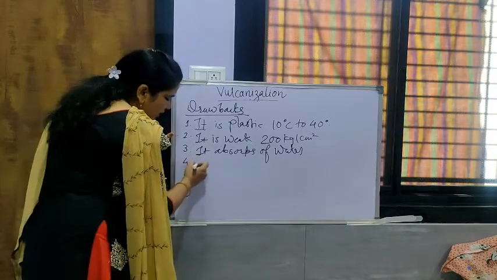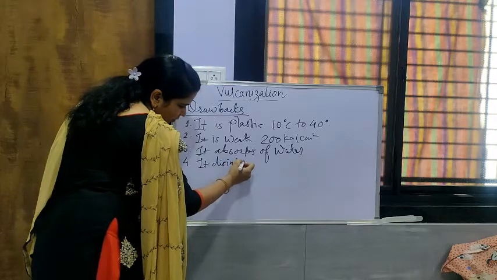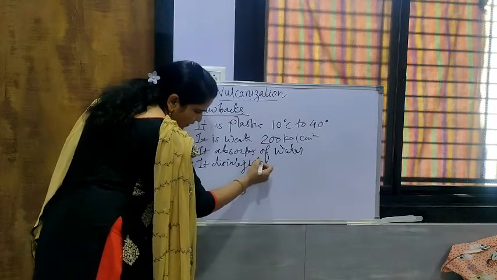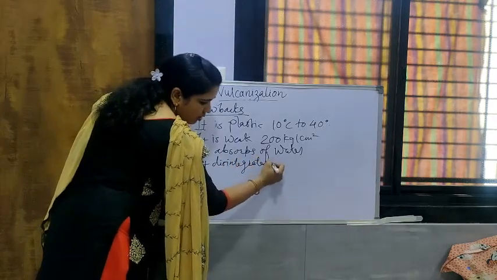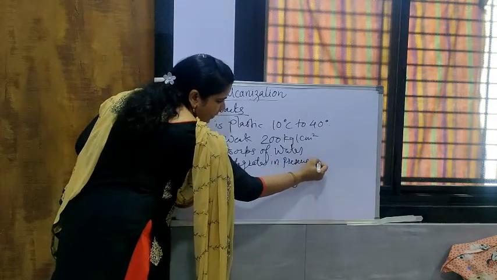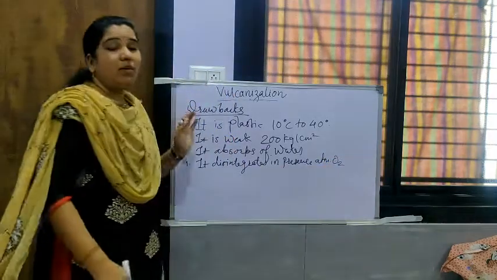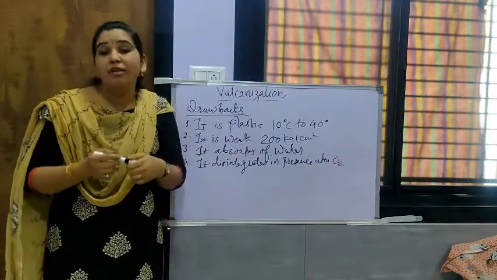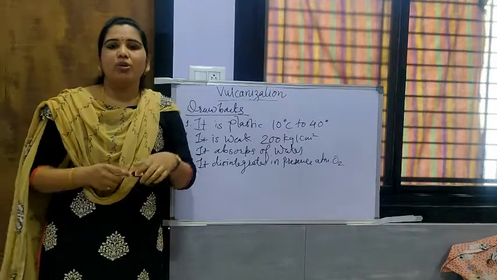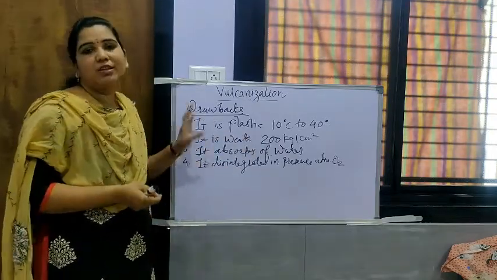Third, it disintegrates in the presence of atmospheric oxygen. Like atmospheric oxygen, other gases present in the air, like carbon dioxide, will perish the rubber.